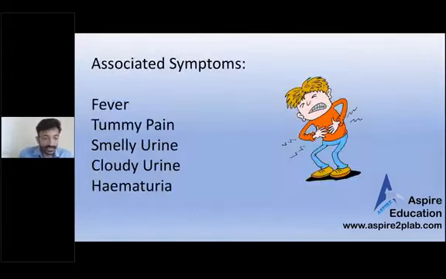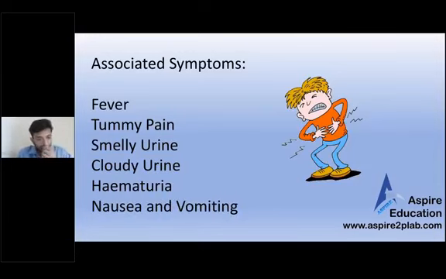Okay, so associated symptoms. There are lots of associated symptoms that we ask for UTI. UTI patient presents with fever, tummy pain, smelly, cloudy urine, hematuria, or maybe nausea, vomiting. So ask about all these things. This patient talks a lot and tries to confuse you because he will give you lots of findings in one go and you may get confused. So don't do that, and ask all the things: fever, tummy pain, smelly, cloudy urine, hematuria, nausea, vomiting.